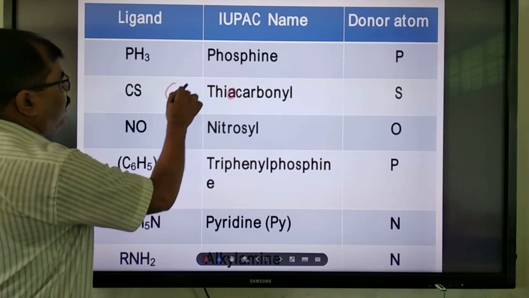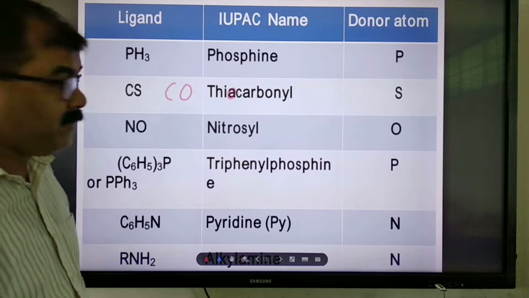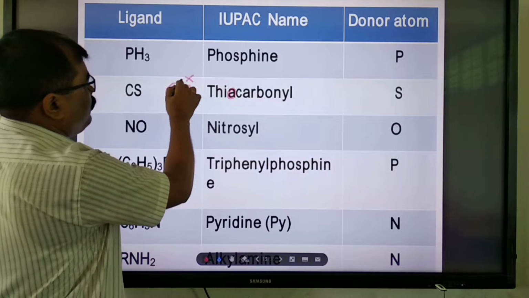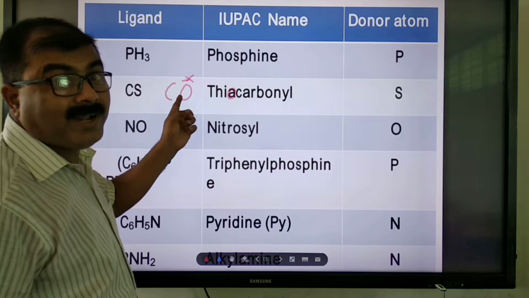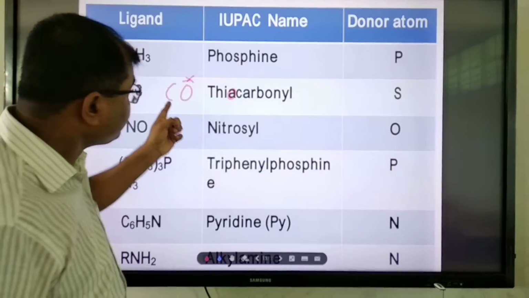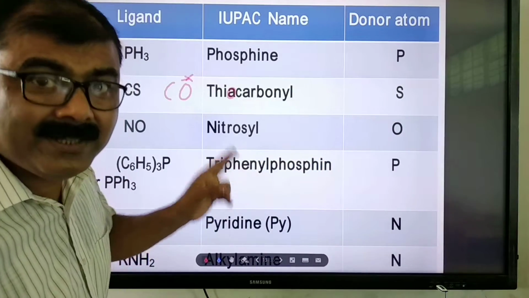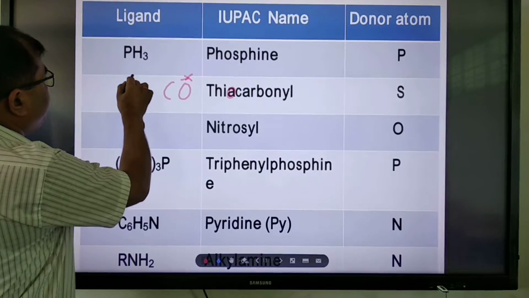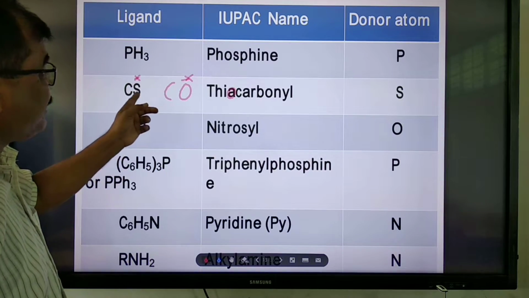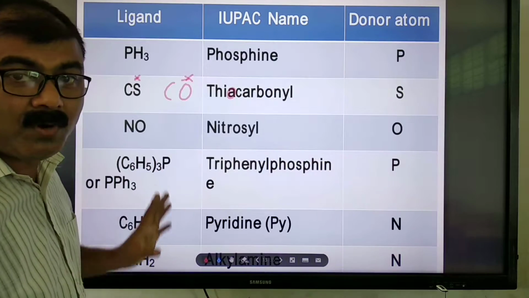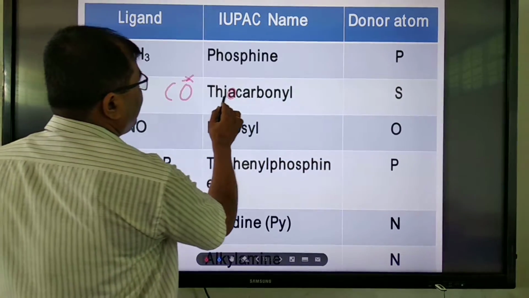Carbonyl is CO. Very important, remember: if it connects through oxygen, the donor atom is oxygen in carbonyl. If the donor atom is sulfur instead of oxygen, then it is called thiocarbonyl.